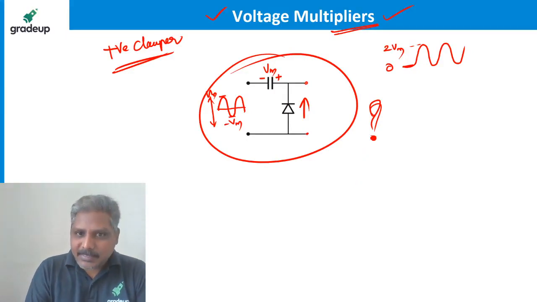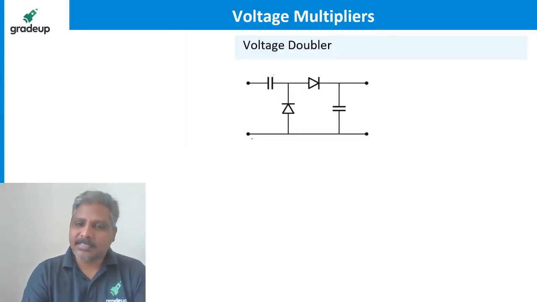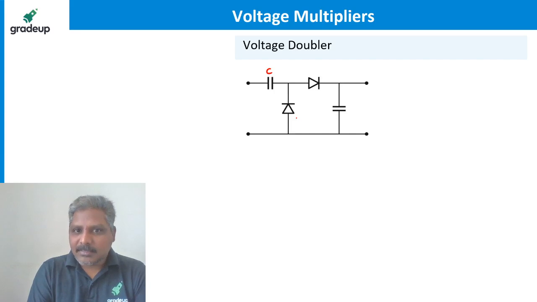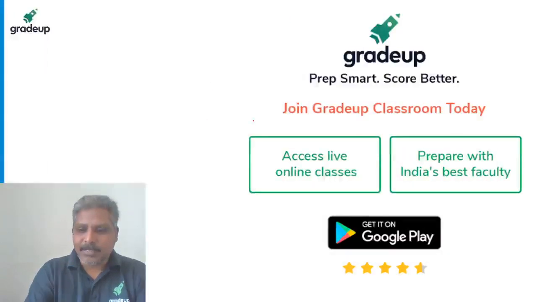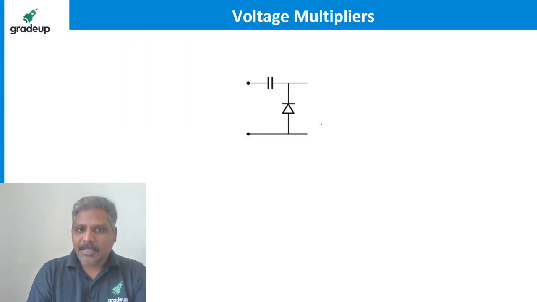Now for the output of this clamper, I am connecting it to another circuit like this. From here to here it is the clamper, you know already. This is the capacitor, this is the diode. This first part remains the same.